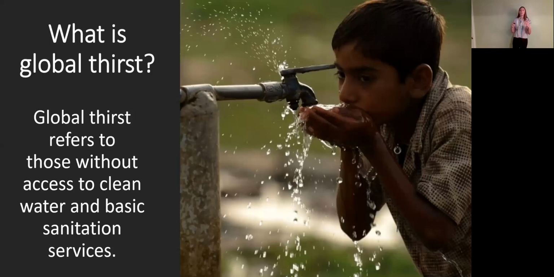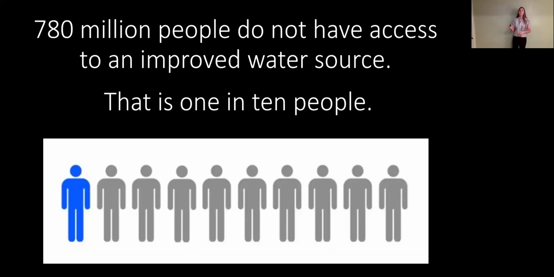Now, what is global thirst? You've probably heard world hunger before, but global thirst is a different word. Global thirst refers to people without access to clean water and toilets. Did you know that 780 million people do not have access to an improved water source?